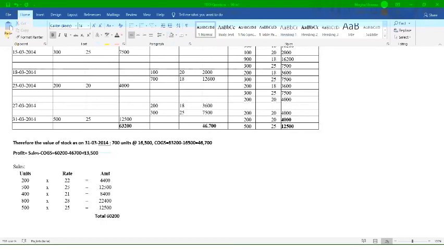So this is how you are going to calculate the value of your stock as per the FIFO method, along with your cost of goods sold and profit. तो अभी जो हमने ये discuss करा, that is what your FIFO method.